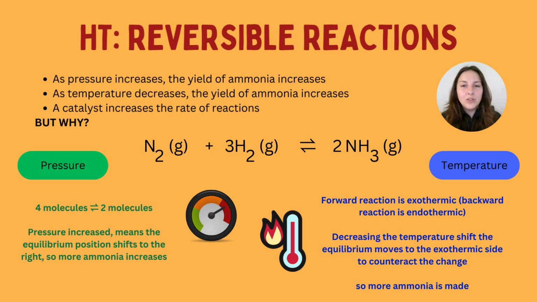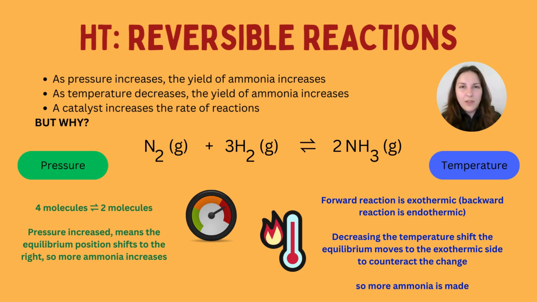Well, scientists understand the laws of pressure and how increasing the pressure can actually increase the yield of ammonia. But how does this happen? Well, it's all to do with the number of molecules on either side. On the left-hand side, we have 1 nitrogen and 3 hydrogens, so 4 molecules. On the right-hand side, we have 2 molecules of ammonia. So there's a 4-to-2 ratio.